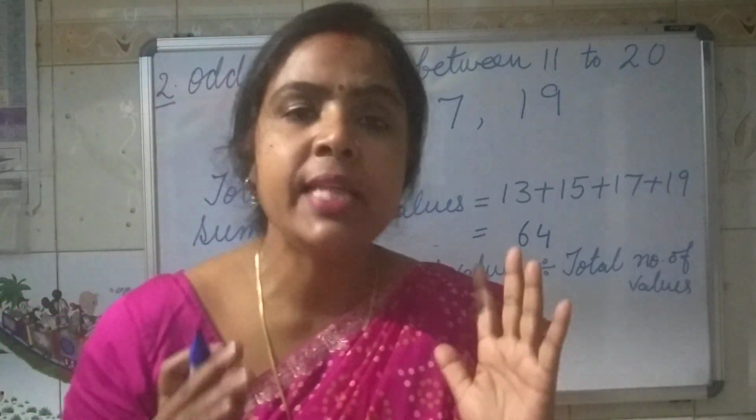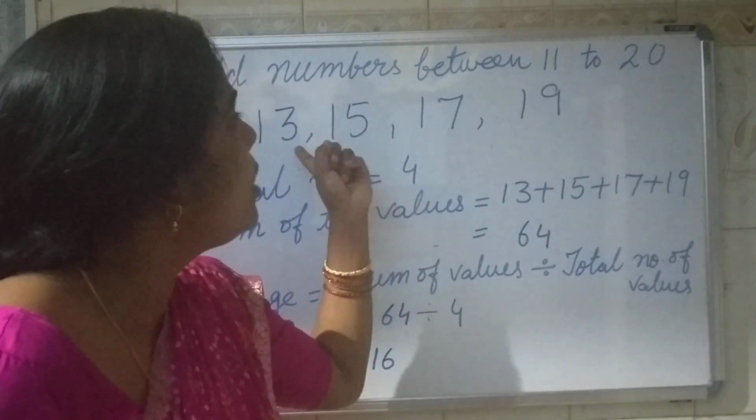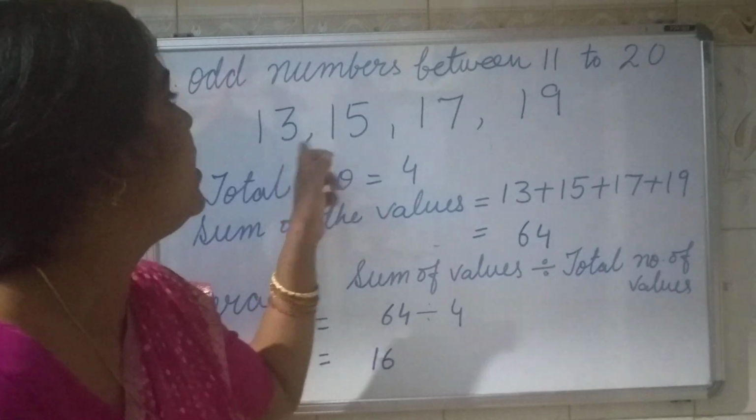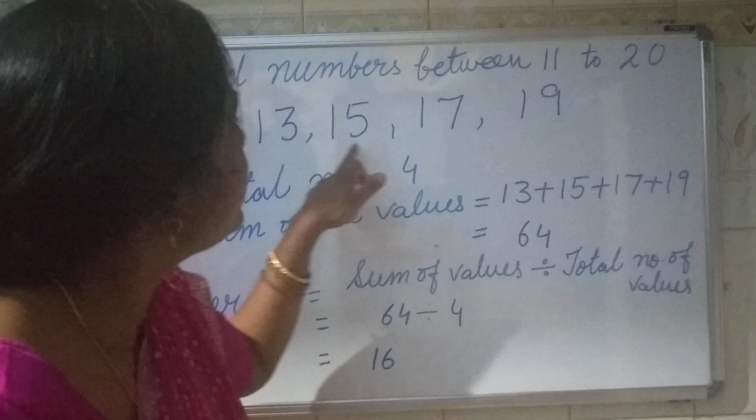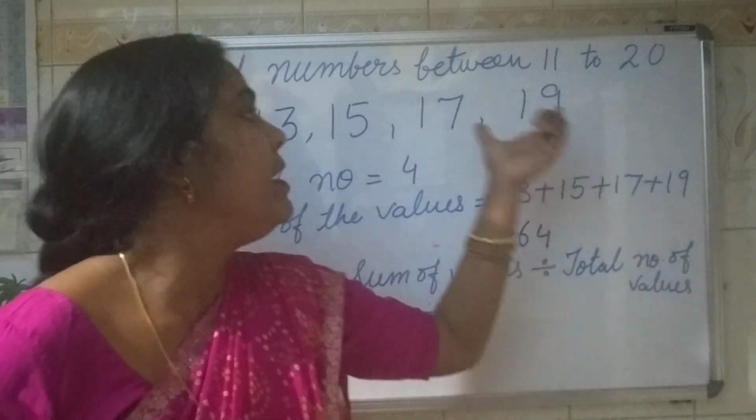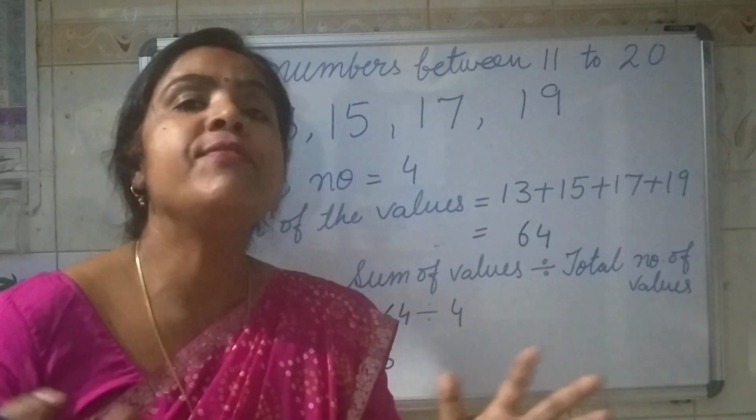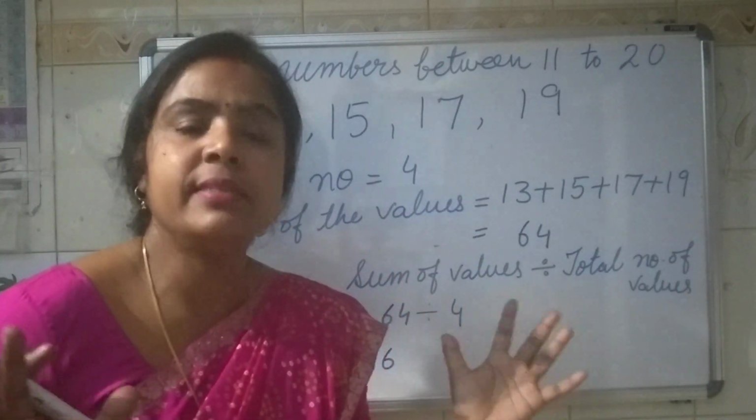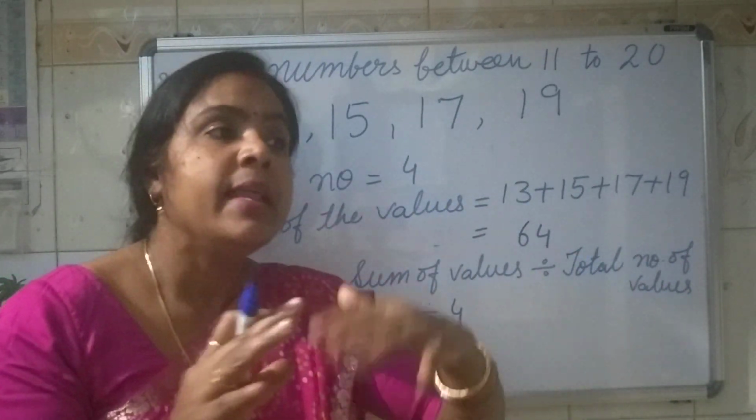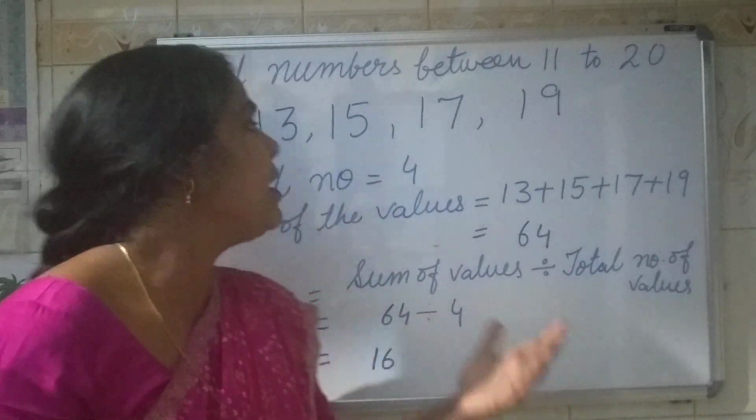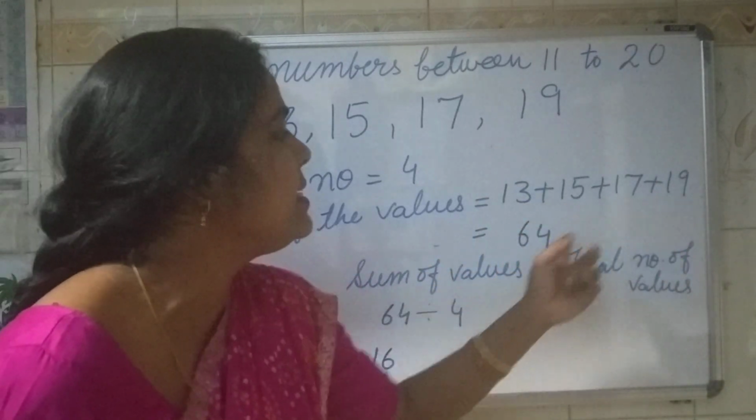So I hope you understood the average. Again I am revising it. First we have to find out how many numbers are there. Here are 1, 2, 3, 4 numbers. So total number is 4. Second, whatever the numbers are given, we have to add them. Here it is numbers, somewhere it is money, somewhere it is weight, somewhere it is days, somewhere it's height, average height. Okay, they can ask you any type of question related to your routine life. So here I have taken numbers, so first we will find out the sum, which is 64.